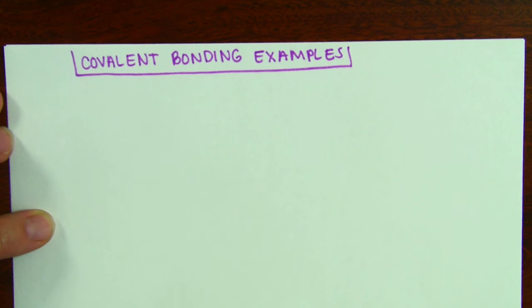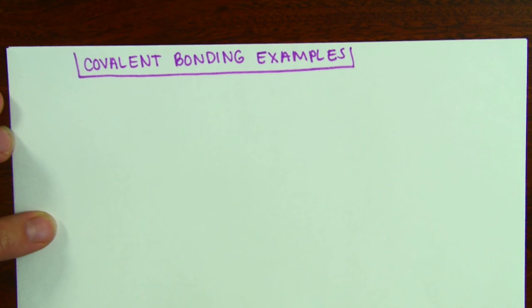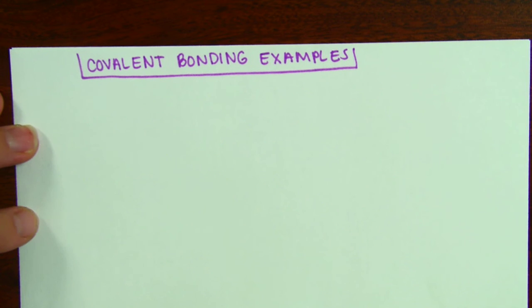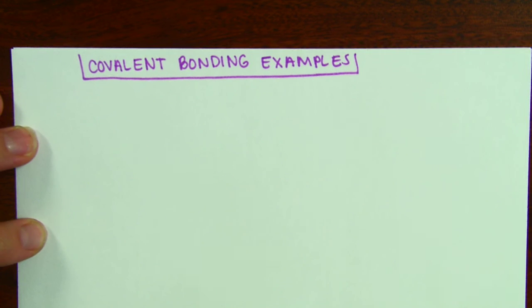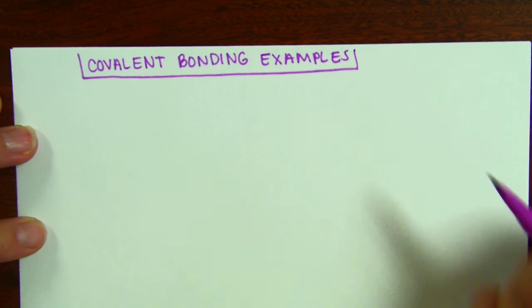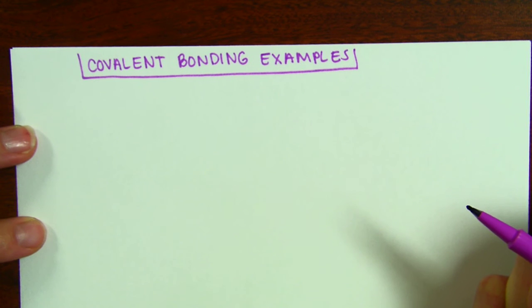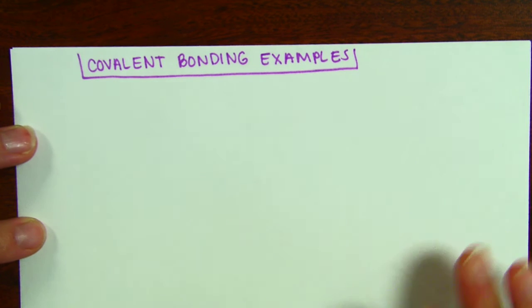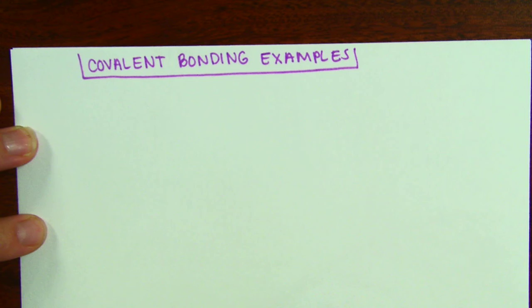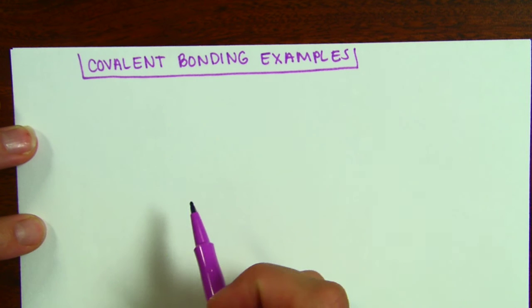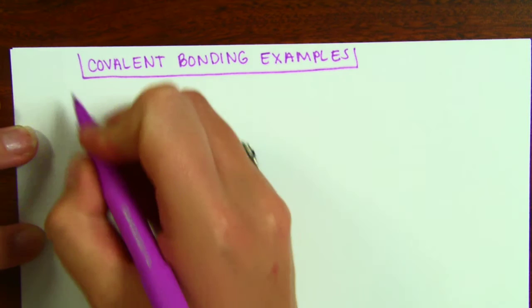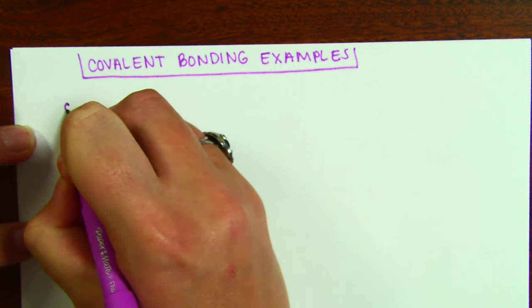I wanted to go over some covalent bonding examples with you before you started your work for today. So I'm going to go ahead and get started. By now you should have already watched the video lesson on covalent bonding and you should be getting ready to start today's assignment. So the first thing that I want to do is bond together carbon